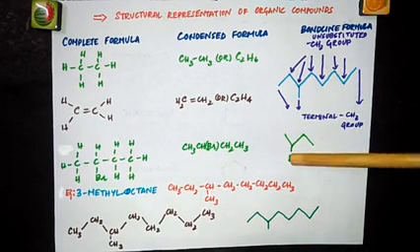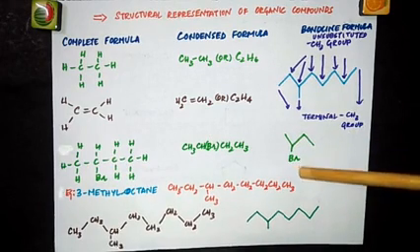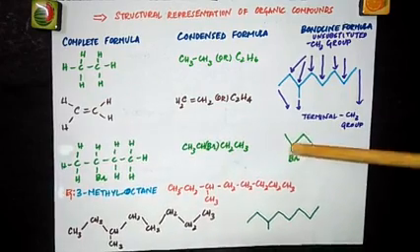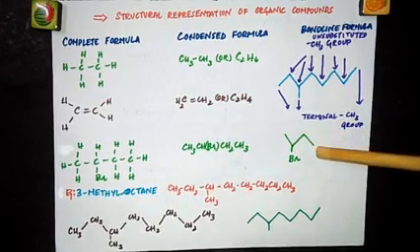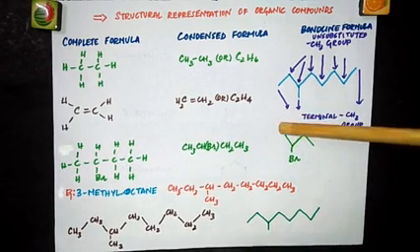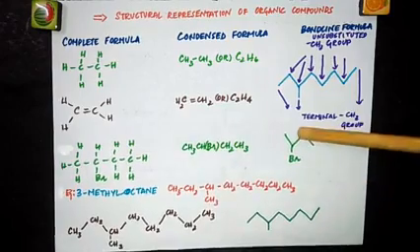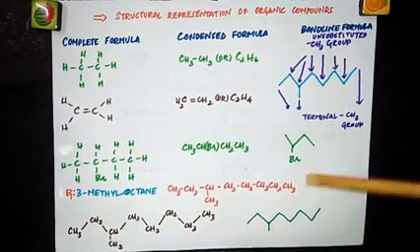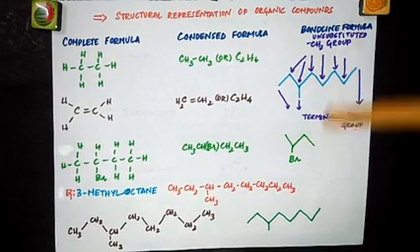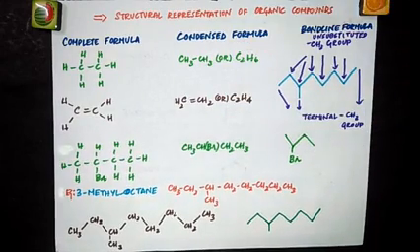Without writing Br, then this would be CH3. So now it is Br. From Br, it is connected to CH2. So CH2, and again, now it comes here and it is terminal CH3. So CH3, CHBr, CH2, CH3. So this represents this organic compound. This is the bond line structure, and this is how you have to represent it.